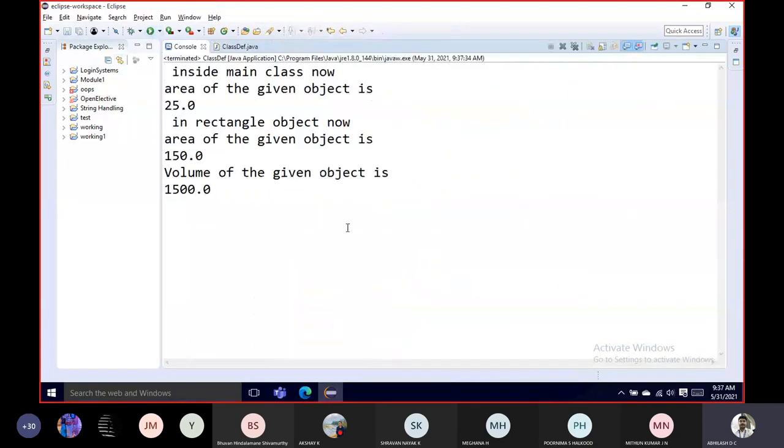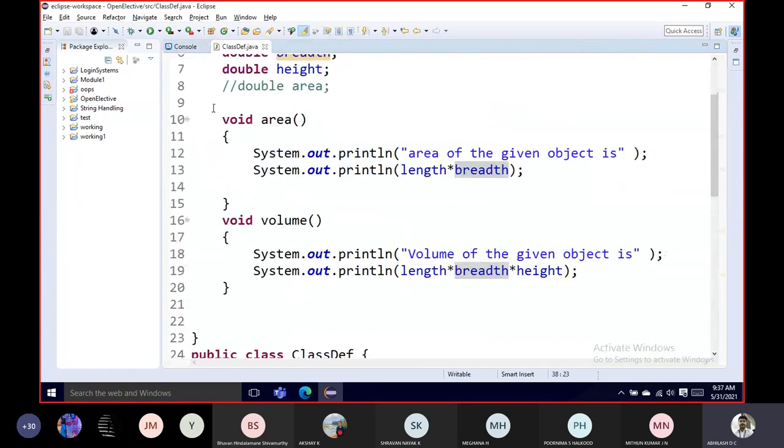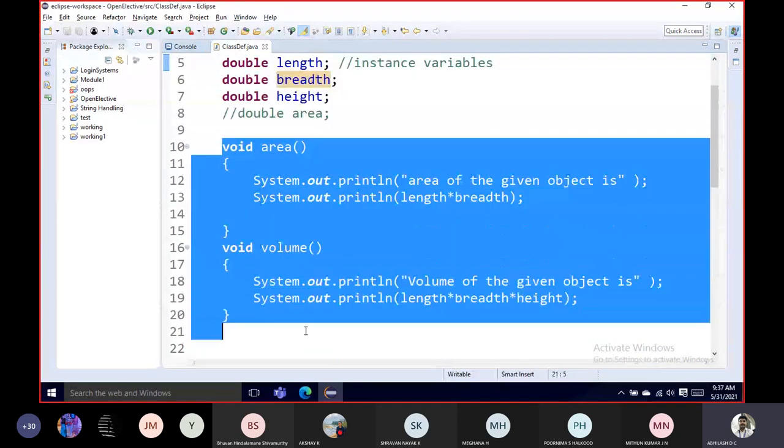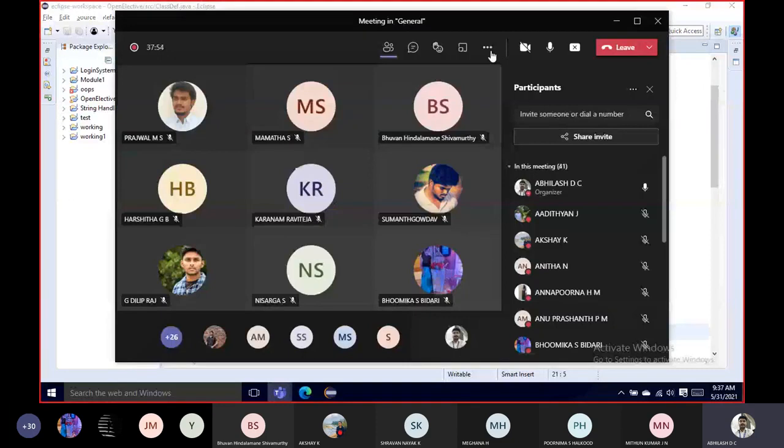So let's check out. Yes, inside the main it is giving me only the area. The area of a given object is 150, but the volume is 1500. So this is how you use the functionality of the member variables with respect to the member functions.